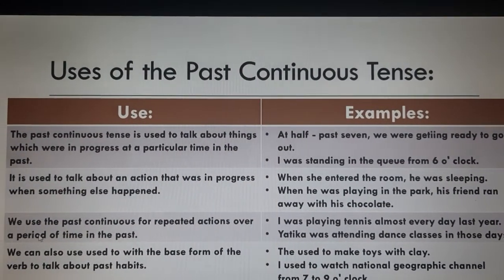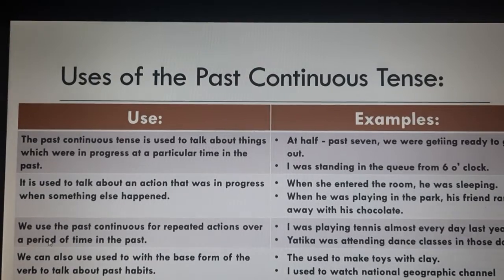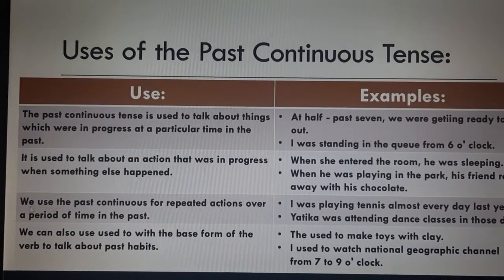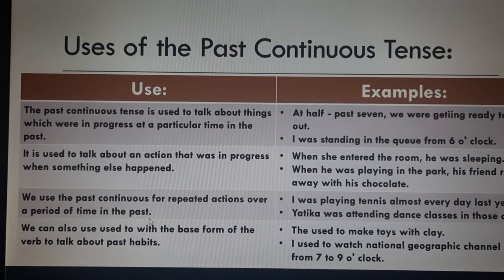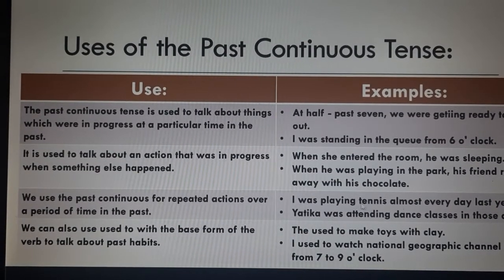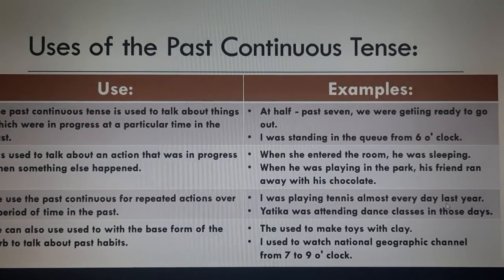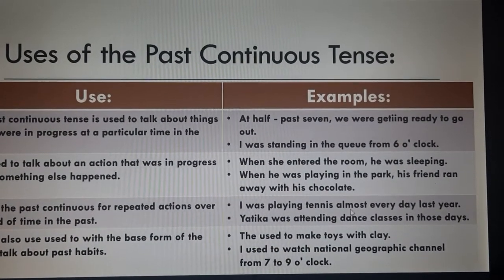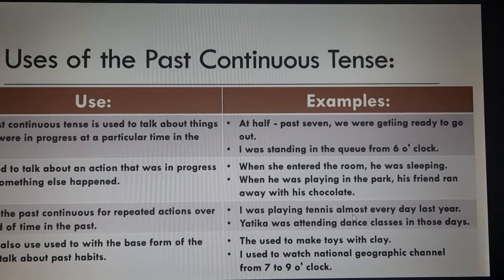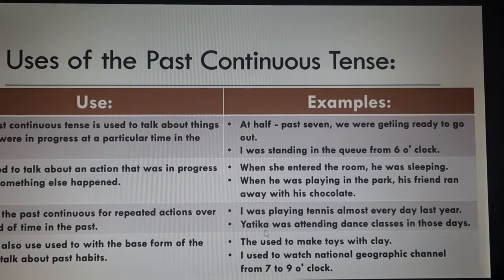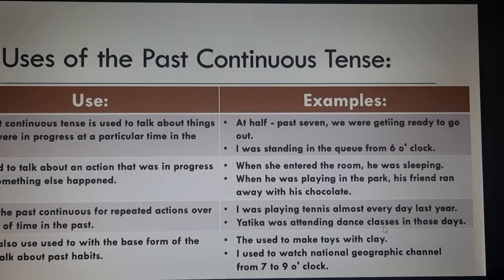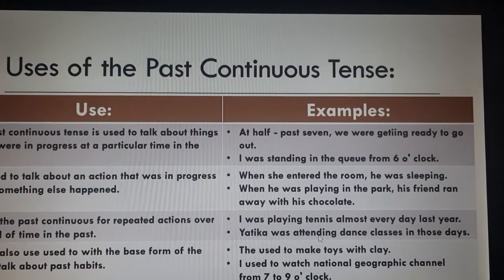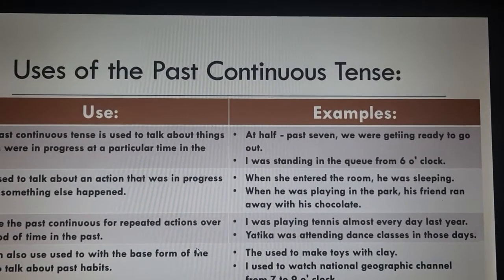Okay. So, the next is we use the past continuous for repeated actions over a period of time in the past. For example, I was playing tennis almost every day last year. So, for a period of time, this action was happening every day. Every day, the person was playing tennis. Yatika was attending dance classes in those days. So, back then, she was attending dance classes.